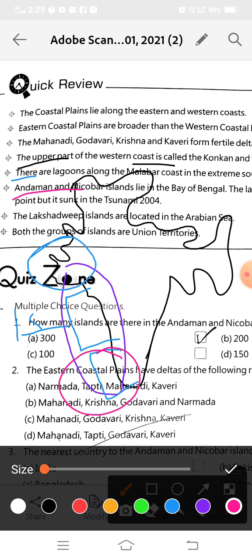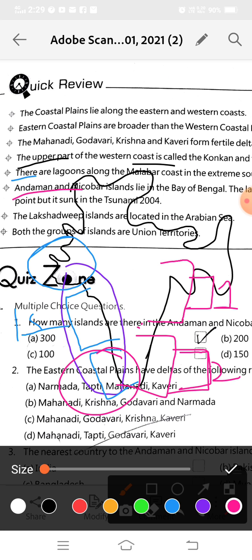You also learned that the eastern coast is divided into two parts. The northern part is called the Northern Circars. And the bottom part, the second part, is known as the Coromandel coast. And the Coromandel coast receives rain in winter, which is not given in your quick review.